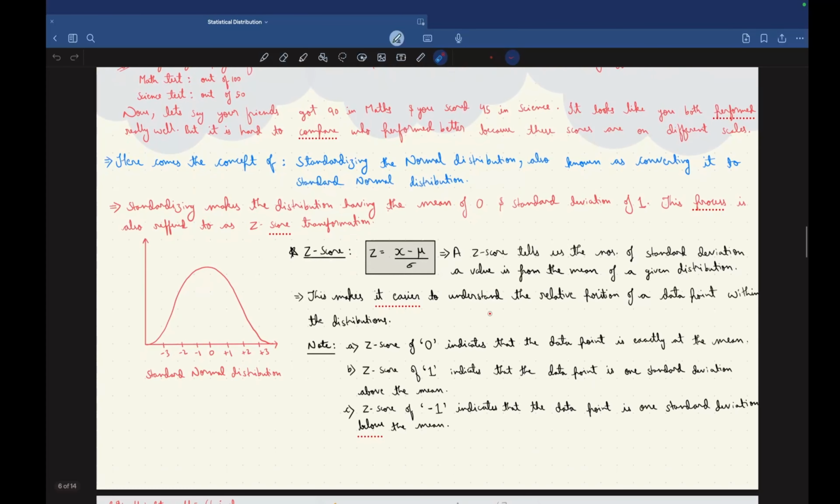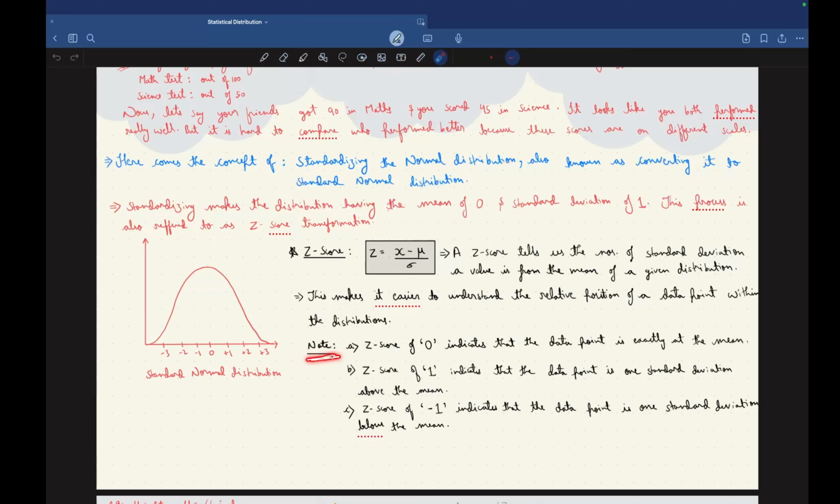This makes it easier to understand the relative position of a data point within the distribution. Due to this, it will be easy for us to compare any two data points, where each lies, whether it is above the mean or below the mean. If it is above the mean, how many standard deviations above, and if below, how many standard deviations below the mean.